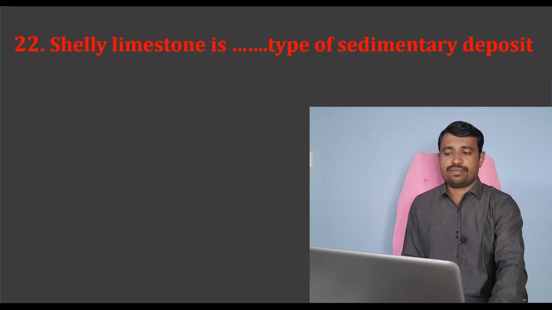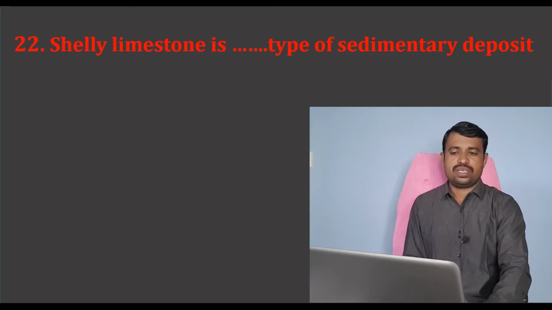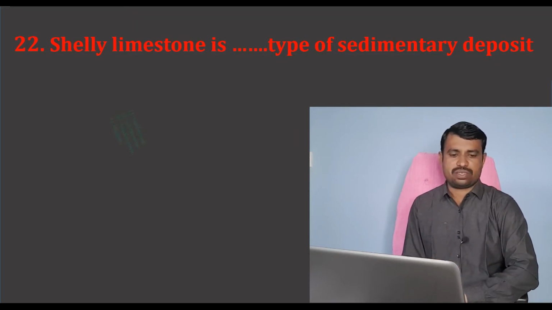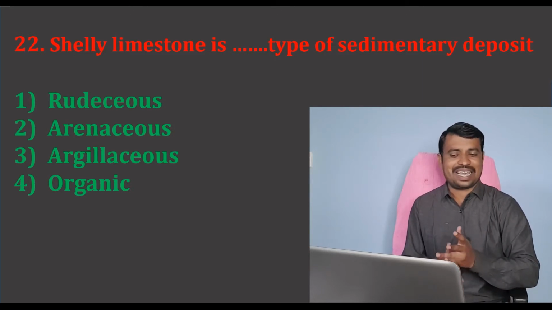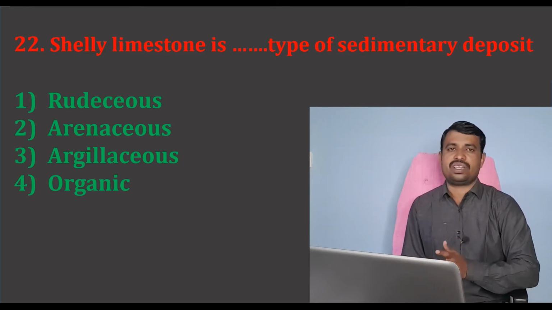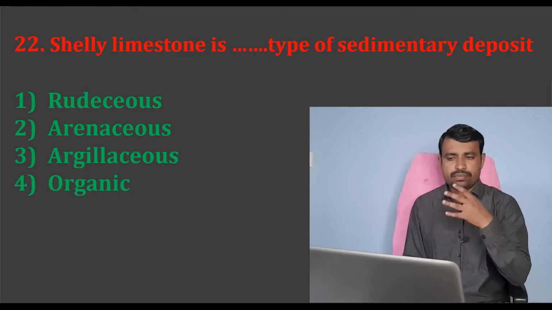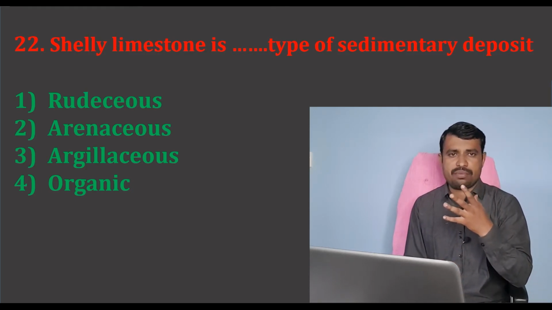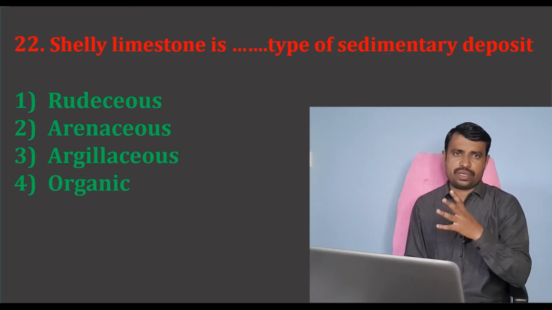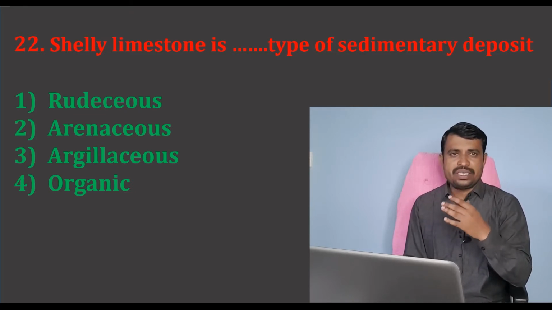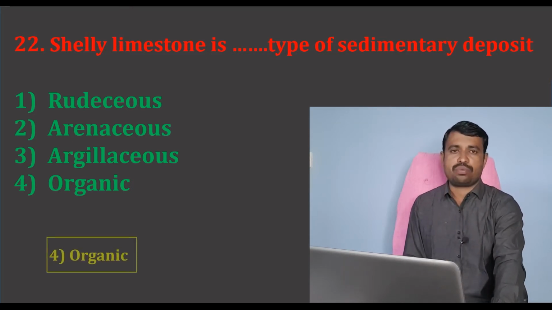Then the next question: shelly limestone is the dash type of sedimentary deposit. Again there are 4 options: rudaceous, arenaceous, argillaceous, and the last option, organic. Shelly limestone is composed of calcium carbonate, but shelly means that there is some organic deposit, and the correct answer is the 4th option, organic.